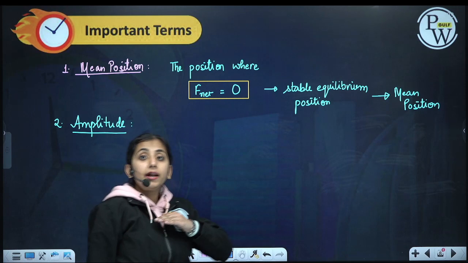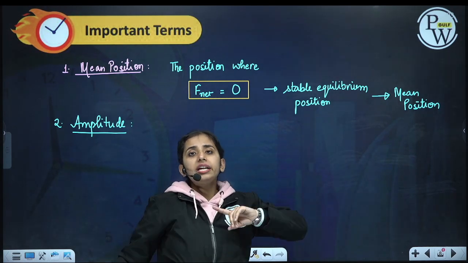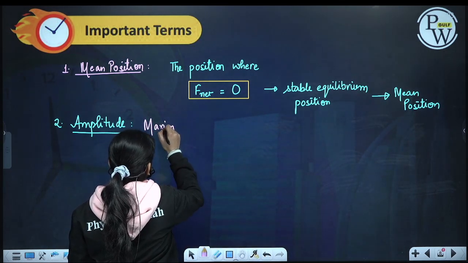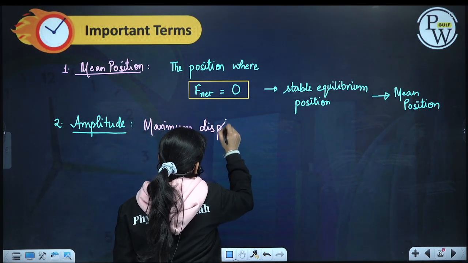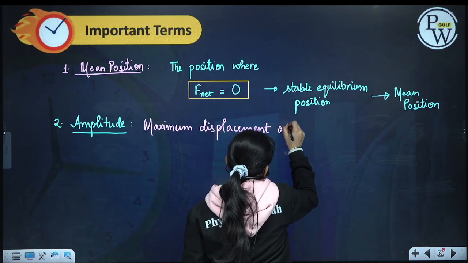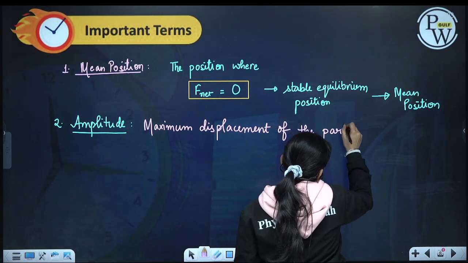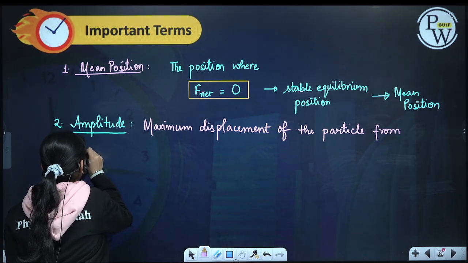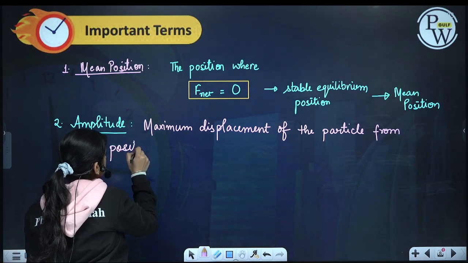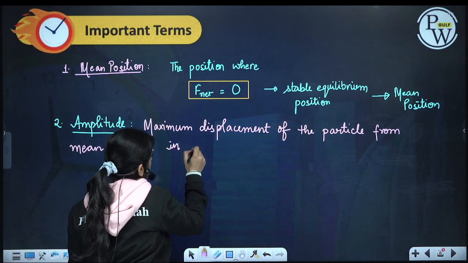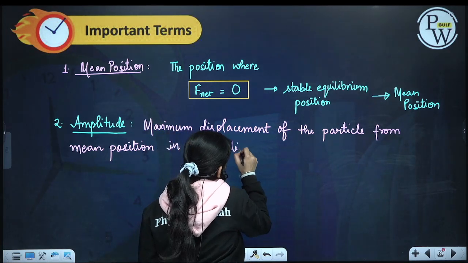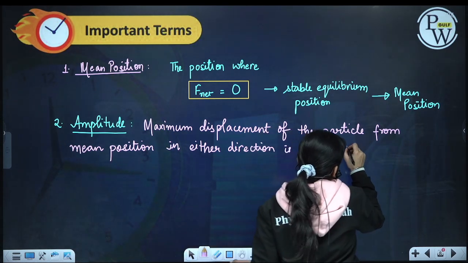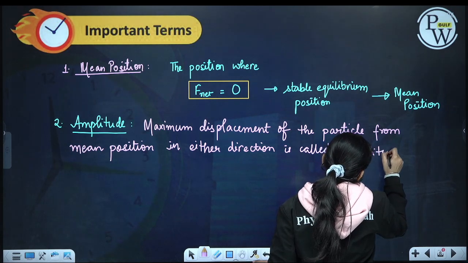The maximum displacement of the particle from the mean position in either direction is called the amplitude. Any one of the directions.